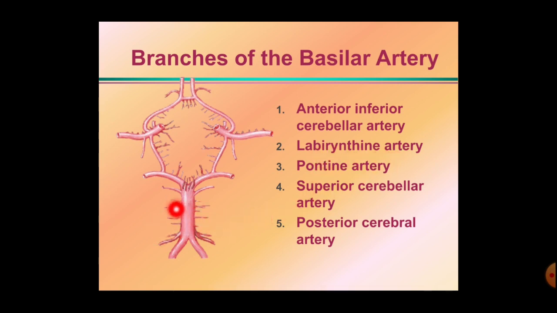These smaller branches on either side, these are the pontine branches. Here at the ponto-mesencephalic junction, these branches are there. These are the superior cerebellar artery, and lastly the posterior cerebral arteries. These posterior cerebral arteries are the terminal branches of the basilar artery.